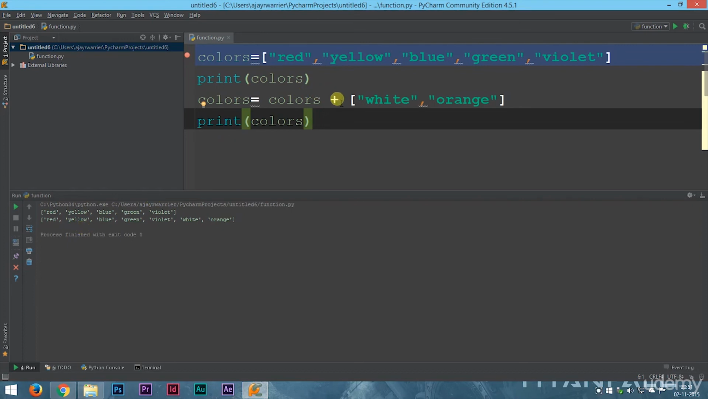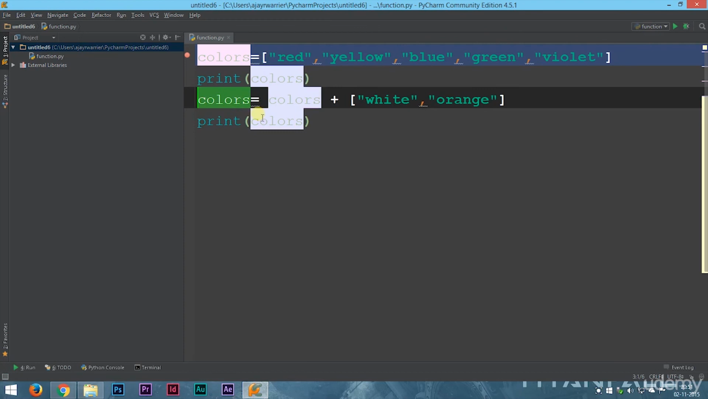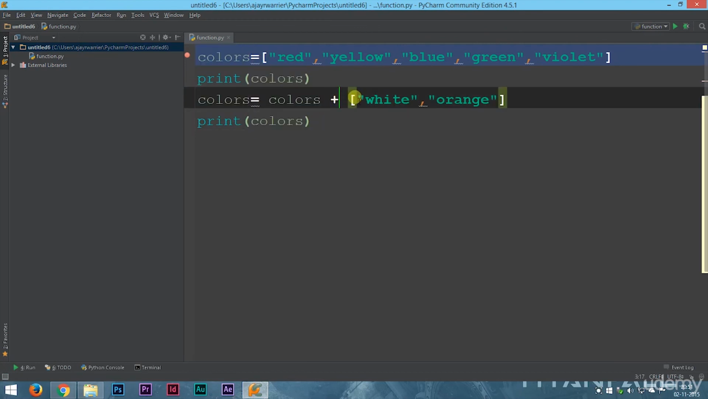That means by using the plus operator, you can add more elements to your list. So what this line of code does is that it will update our variable colors to colors plus, that means the elements already inside the list, plus two new elements, that is white and orange. So the plus operator can be used to combine the elements of a list. Just like in our string operations, where we combined different words using our plus operator, we can combine elements of a list using the plus operator. Very cool, isn't it? So that is all about operations on lists.